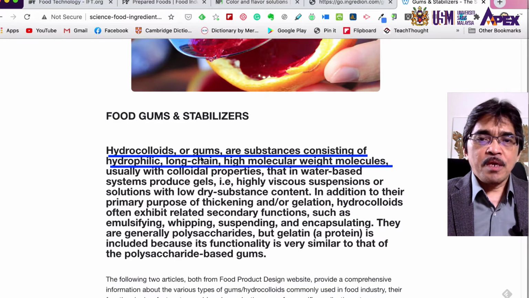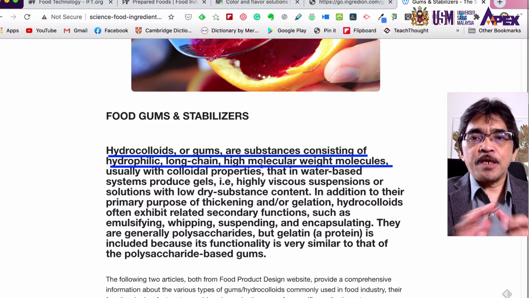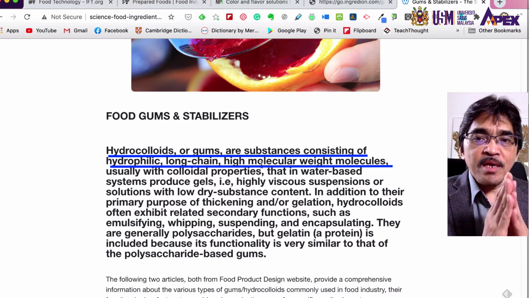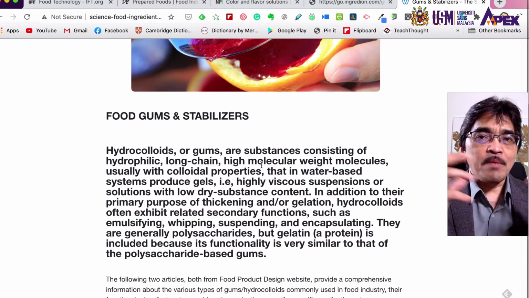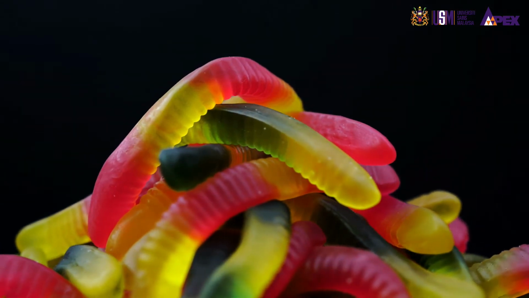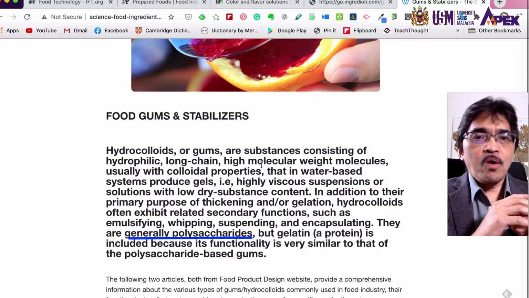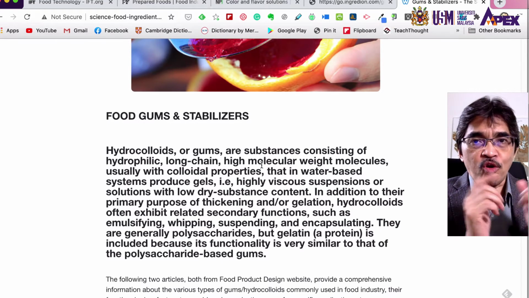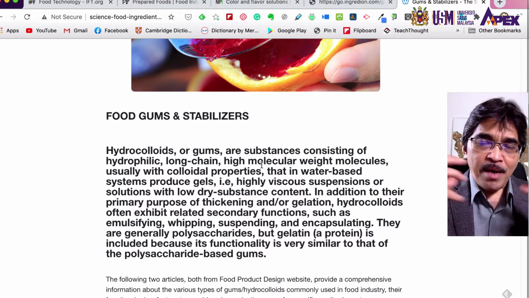Hydrocolloids or gums are substances consisting of hydrophilic long-chain high molecular weight molecules. So it is actually a polymer, a big molecule, and mainly they are polysaccharides, except for things like gelatin. Gelatin is also a hydrocolloid because it can bind a lot of water.